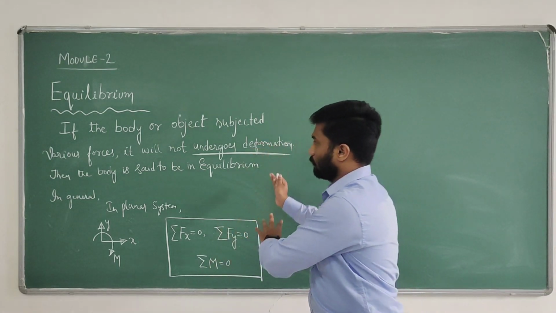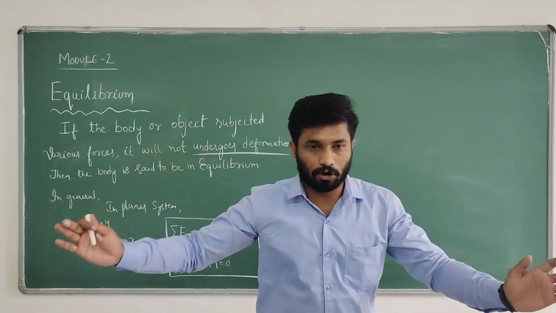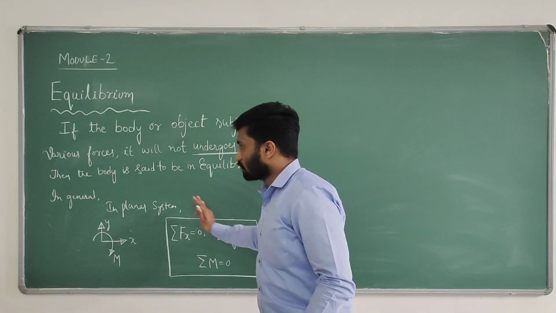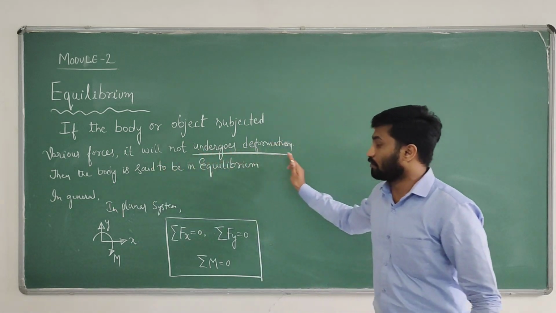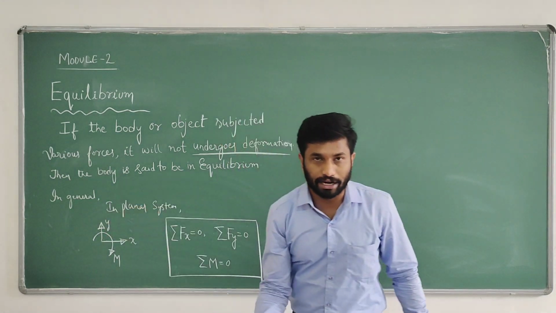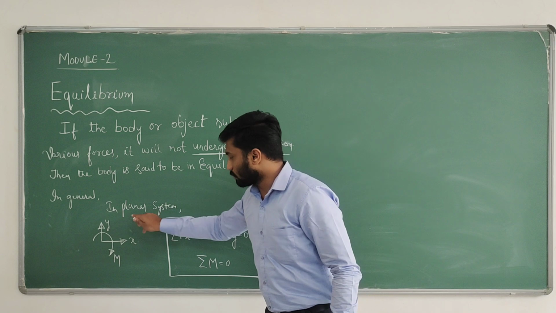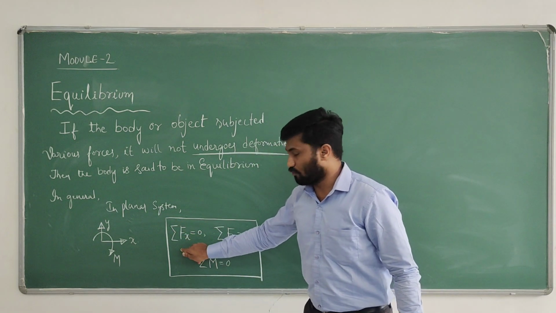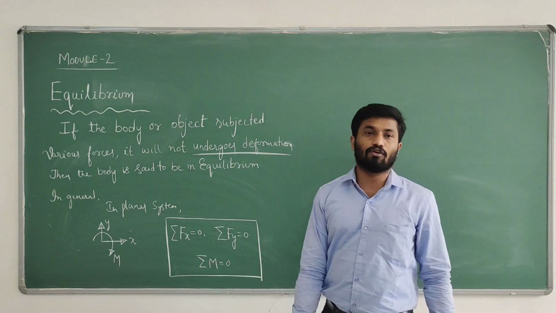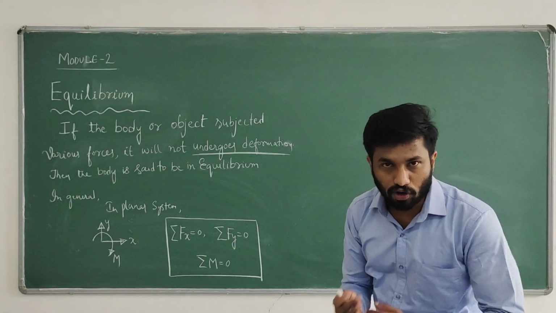So, as per the definition, equilibrium means if a system or object or body is subjected to various kinds of forces, it will not create any kind of deformation, that is, x direction, y direction or moment. That's why the equations of equilibrium for a general planar system are sigma Fx equals 0, sigma Fy equals 0 and sigma M equals 0.